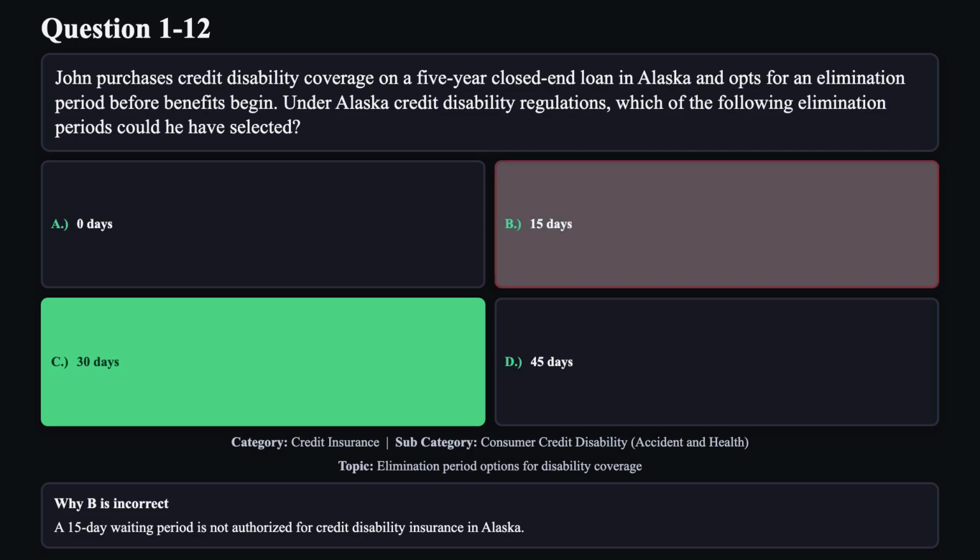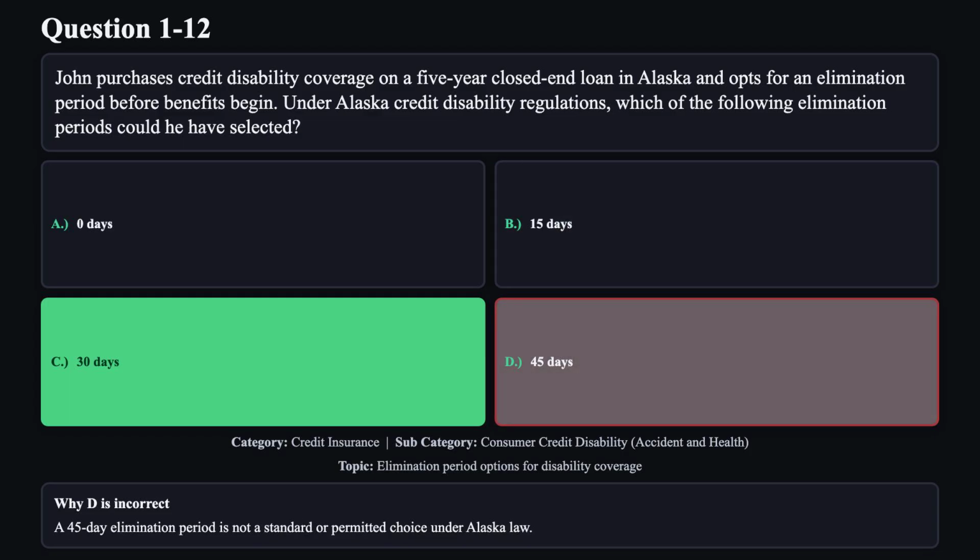Reason B is not correct. A 15-day waiting period is not authorized for credit disability insurance in Alaska. Reason D is not correct. A 45-day elimination period is not a standard or permitted choice under Alaska law.